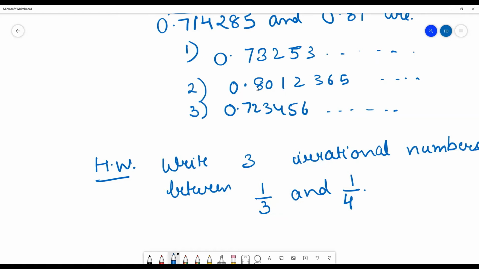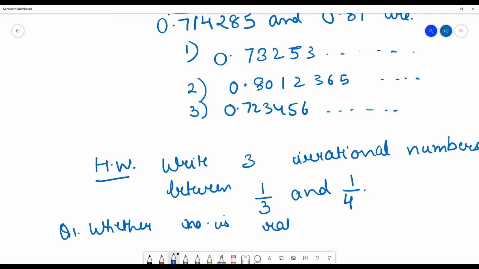Now, what is the next topic? The next topic is we will try to find out whether a number is rational or irrational, just by looking at the number.